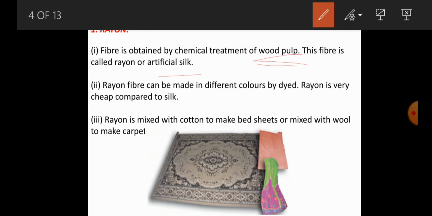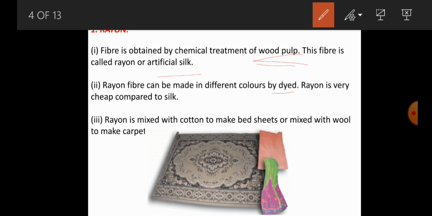And also one more characteristic is there. The rayon fiber can be made in different colors by dye. So different colors of rayon are there.